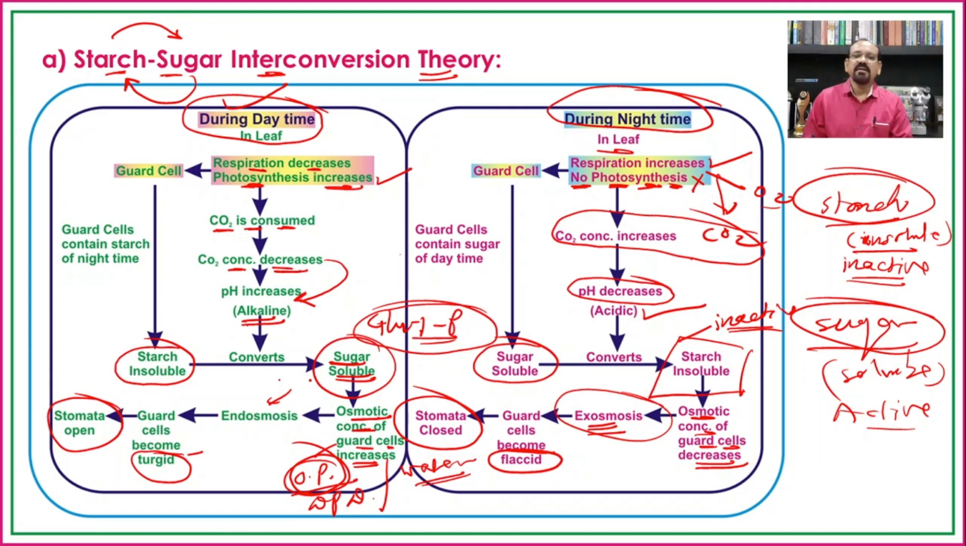So in this way there is a hypothesis or theory behind the opening and closing of the stomata, that is the starch is converted into sugar, and sugar is converted into starch. When there is sugar, the stomata become open, and when there is starch, the stomata get closed.